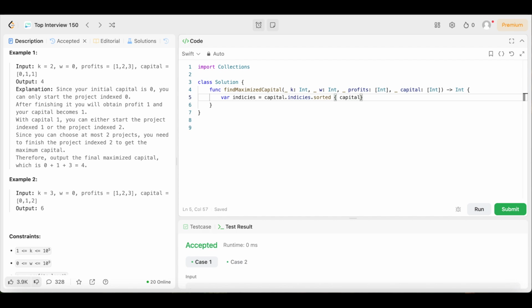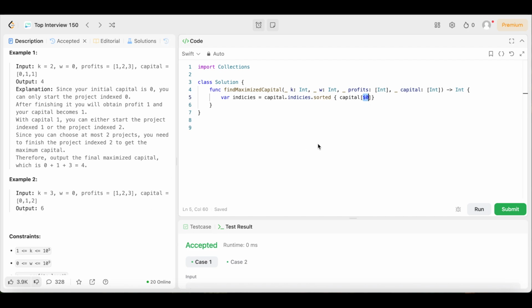Capital. Then we're gonna open up the square brackets. We're gonna put a $0 in between. Now this $0 just represents each element in this capital array. So as we are iterating through the capital array, this $0 is going to represent each element for us.